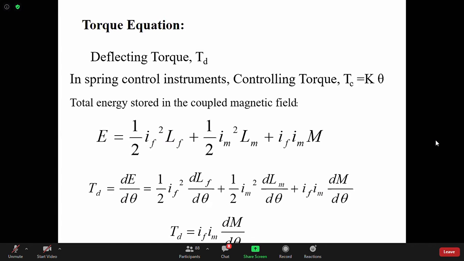So your torque is basically dE d theta, because E is the energy. Here, linear force will not be developed. A couple will be there, so net force will be 0. So the change in internal energy will be attributed to the torque. So T_d into d theta is dE, so T_d is basically dE d theta, just like your work-energy principle equation.